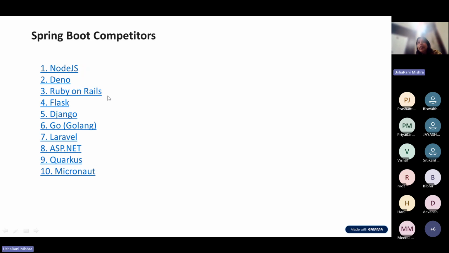Single thread, multi-thread, then this asynchronous. Can anyone tell me, what is asynchronous communication? Synchronous communication, asynchronous communication, what is the difference? Ma'am, asynchronous is like when you are sending any message, you are not receiving any acknowledgement.